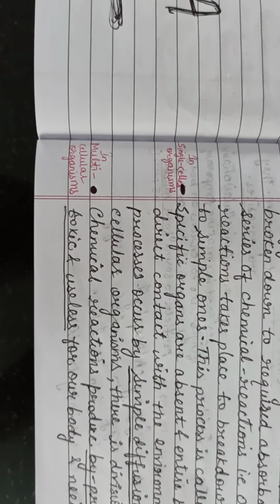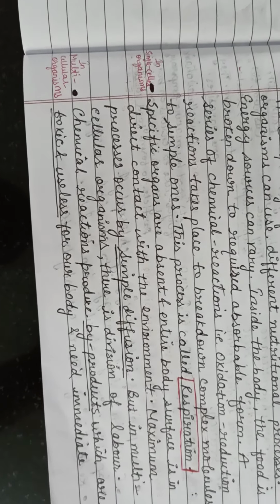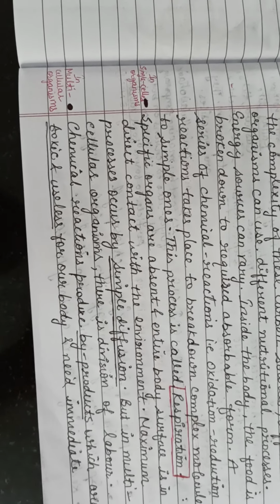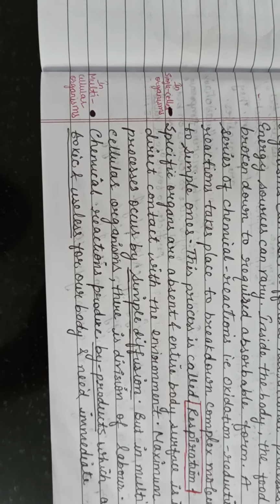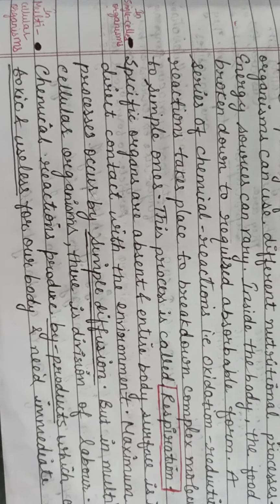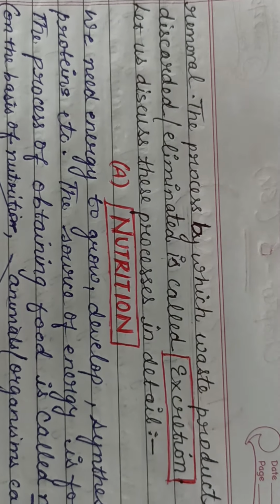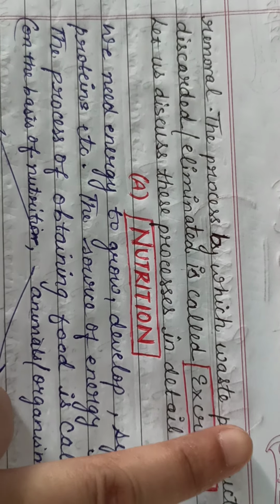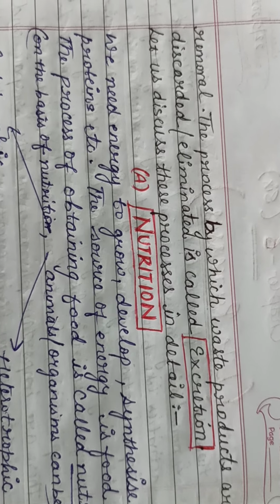But in unicellular organisms, specific organs are absent and the entire body surface is in direct contact with the environment. And maximum processes in unicellular organisms take place by simple diffusion, right? But in multicellular organisms, as there is division of labor, the chemical reactions produce products which are toxic and useless. And some substances need immediate removal from our body. Those waste substances are eliminated by the process called excretion, right? Now let us discuss all these processes in detail.